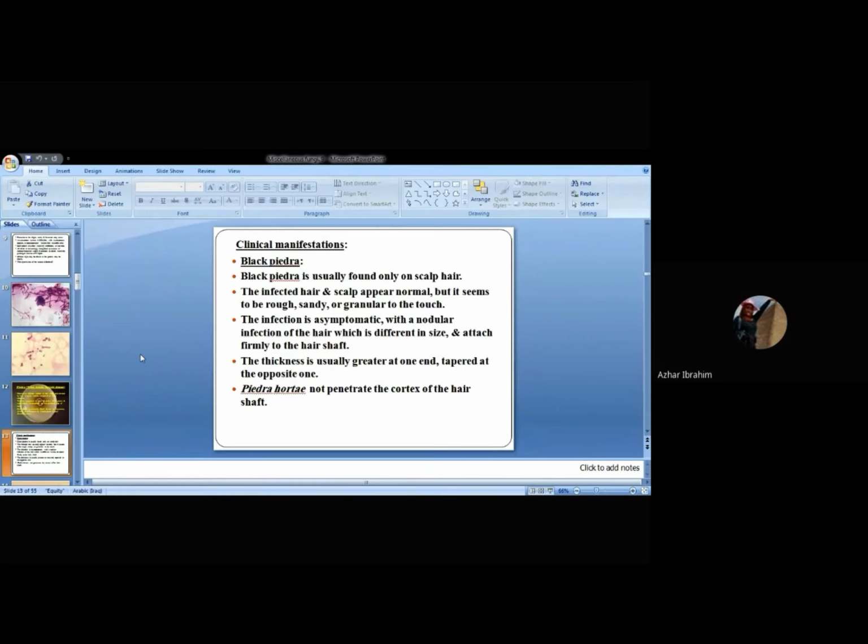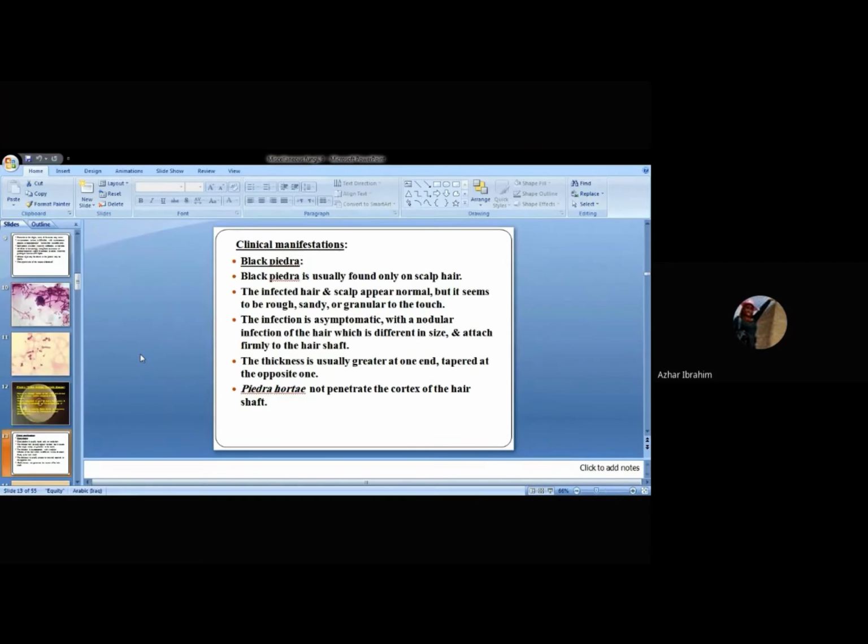The shape is usually thick at one end and tapered, that is, pointed, at the other, just like a triangular shape. Of course, we have atypical shapes, but this is the typical nodule: thick or irregular at one end and tapered at the opposite end.